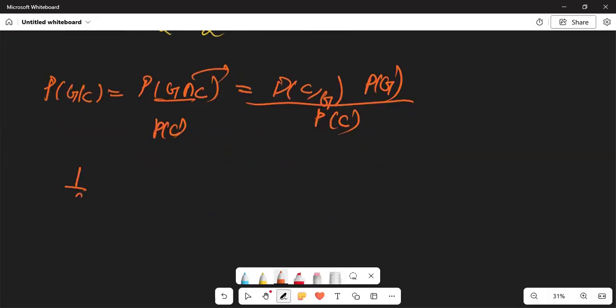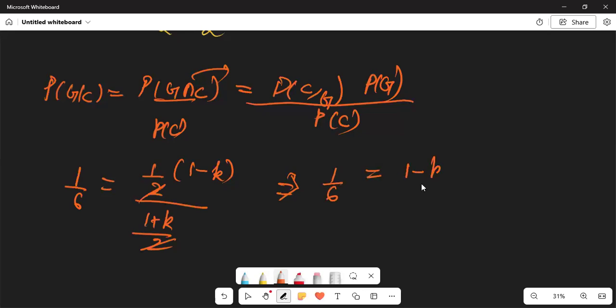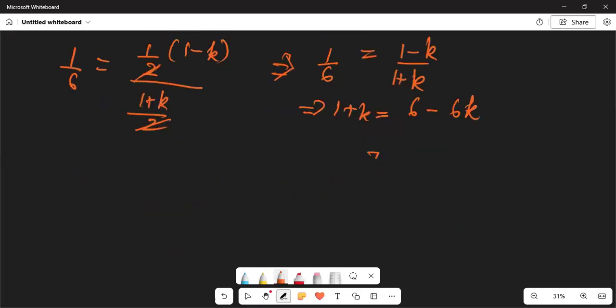This is 1 by 6. Probability of C by G is half, and this is 1 minus K. This we calculated 1 plus K by 2. So we can cancel this out. This implies 1 by 6 equals to 1 minus K upon 1 plus K. This gives 1 plus K equals to 6 minus 6K. And the answer is 7K equals to 5, which implies K equals to 5 by 7.